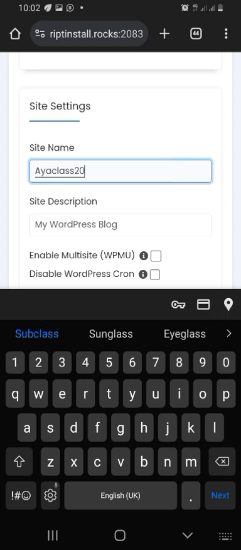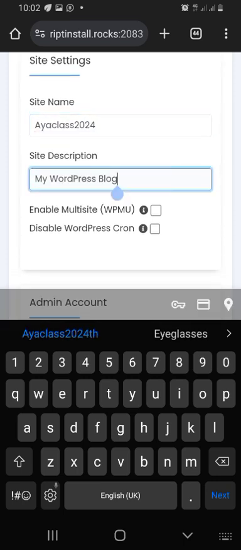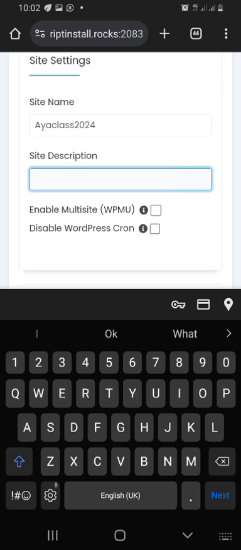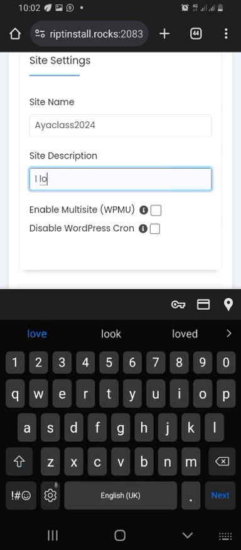So I'm writing the name I want it to be, the site name. This site name doesn't have anything to do with anything; you can still change it later when the site is installed.